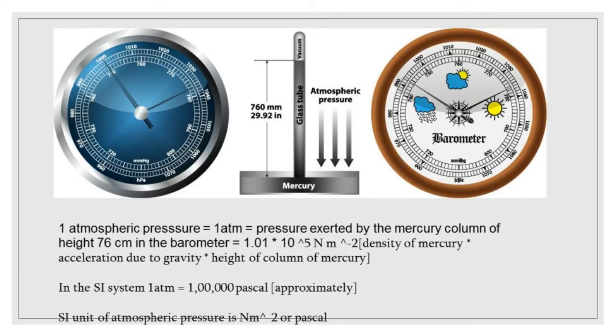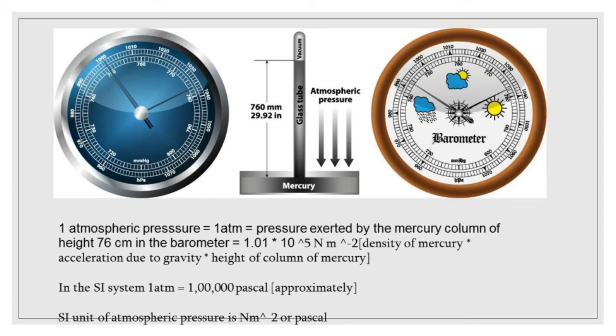Atmospheric pressure can be measured by the height of the mercury column in a barometer. The height of the mercury column denotes the atmospheric pressure at that place at a given time in millimeter of mercury. Even if you tilt the tube at various angles, you will see that the level of mercury will not vary. At sea level, the height of the mercury column is around 76 centimeter or 760 millimeter.